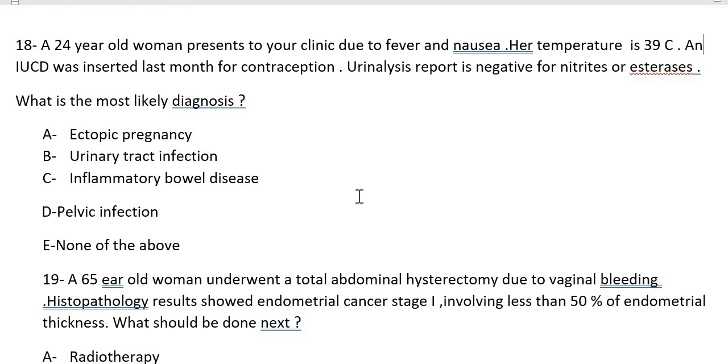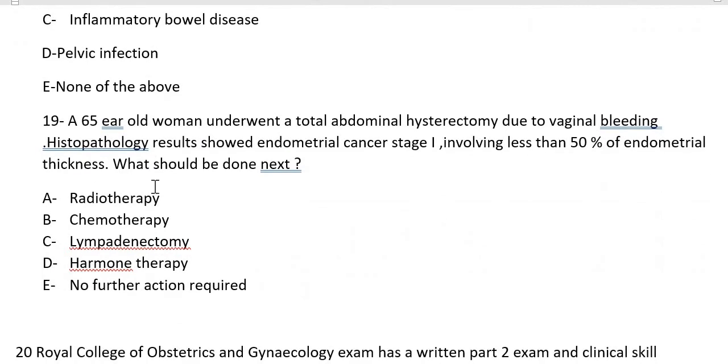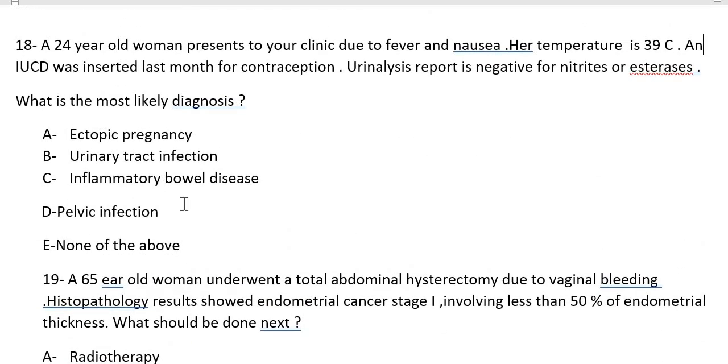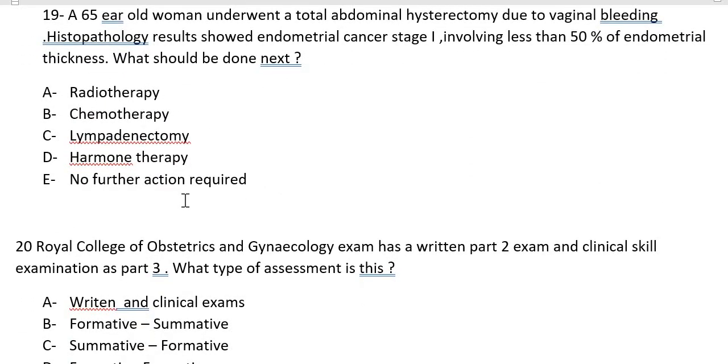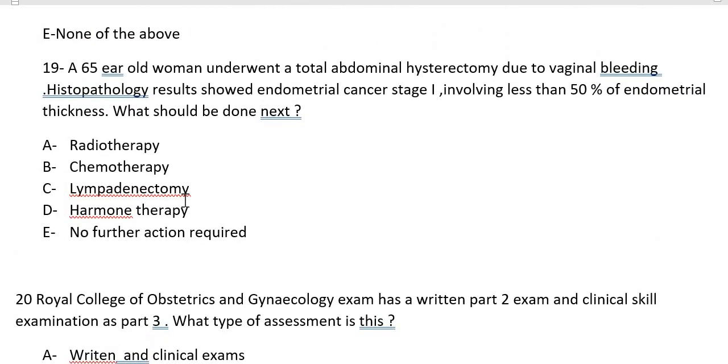We'll go with pelvic infection, because deliberately they kept the age at 24. If the patient is less than 25, think about pelvic infections, because the highest incidence is in the 18 to 25 age group. That is the reason.